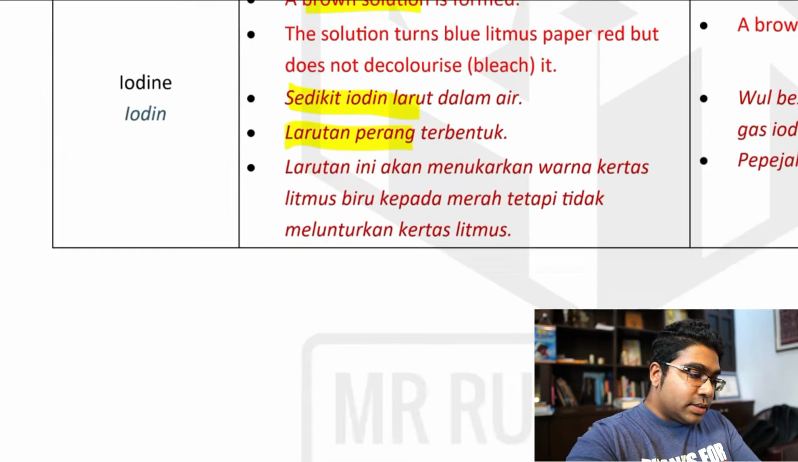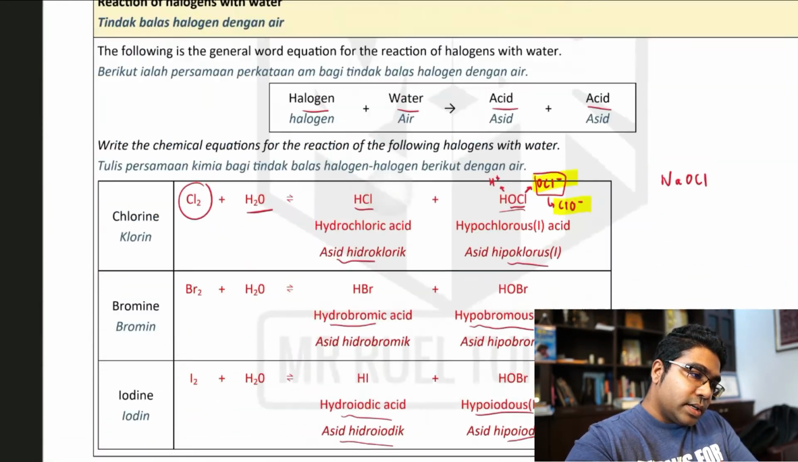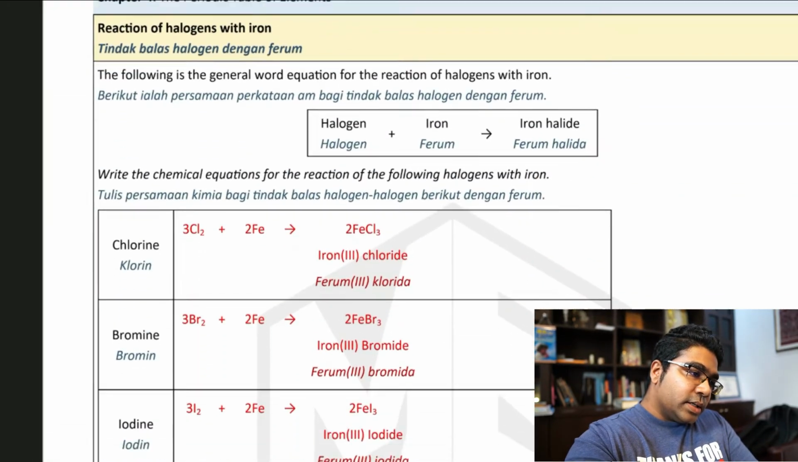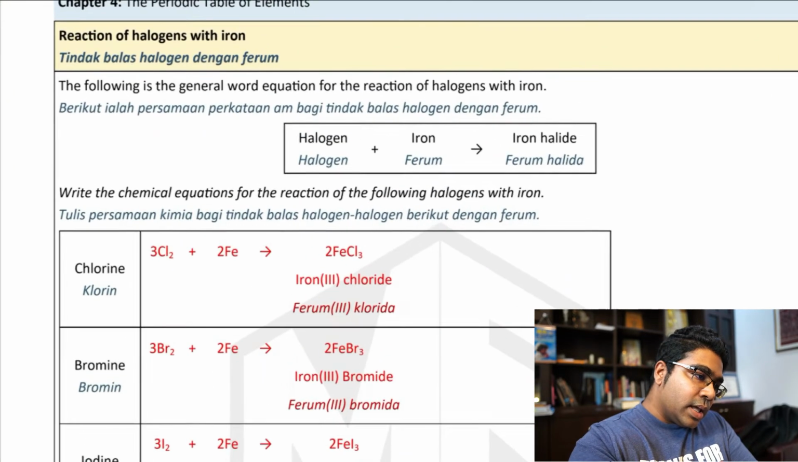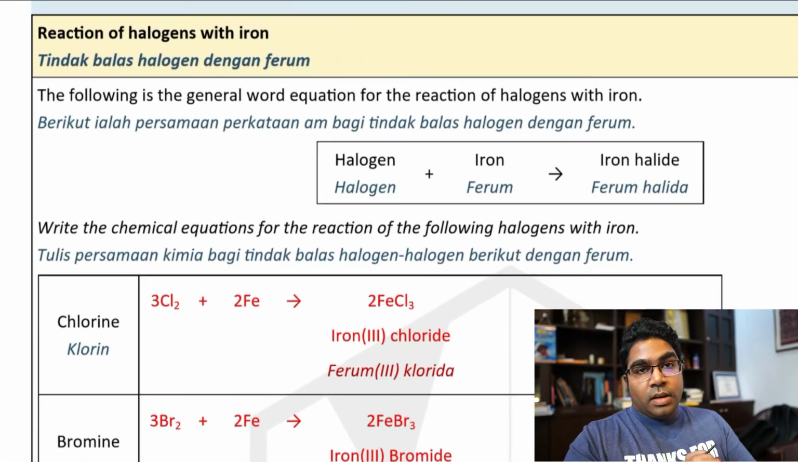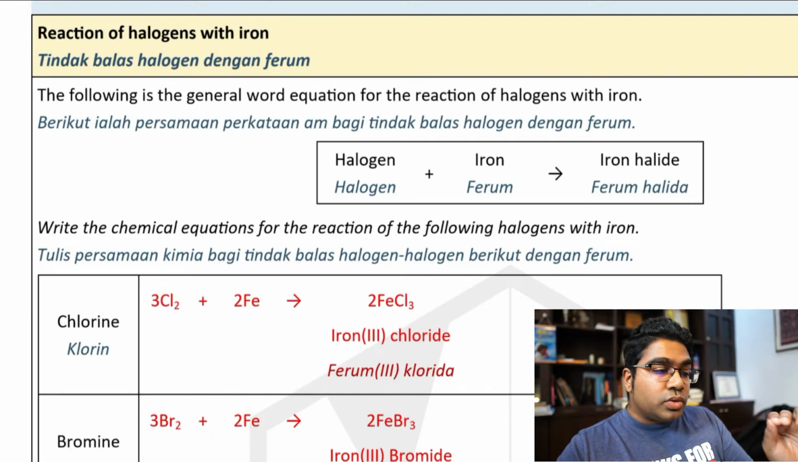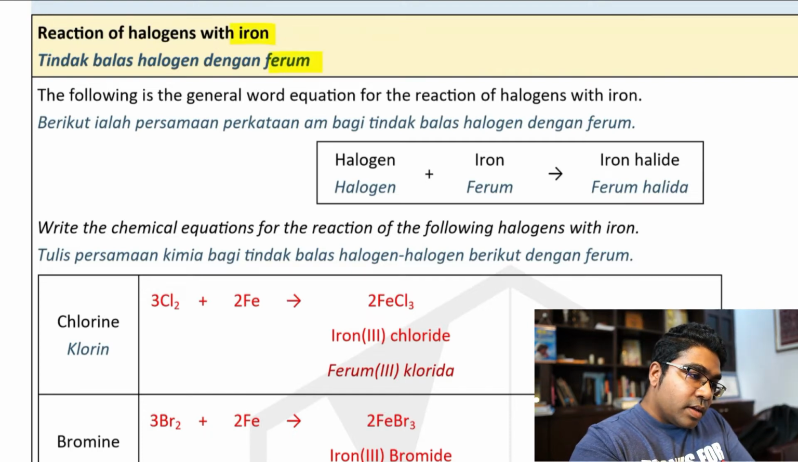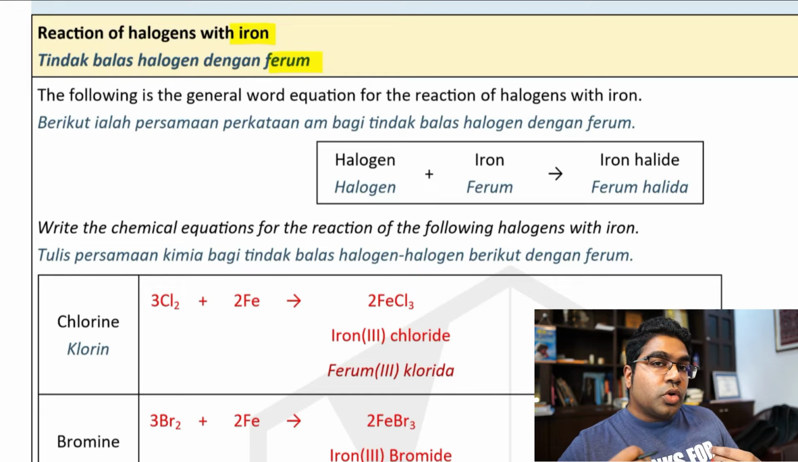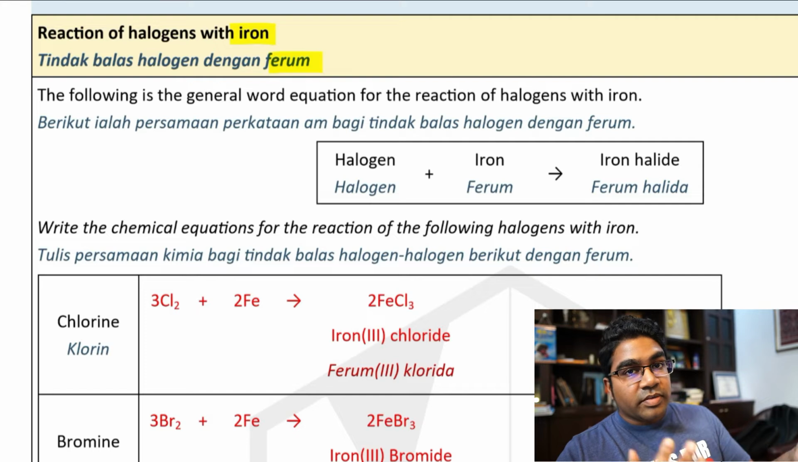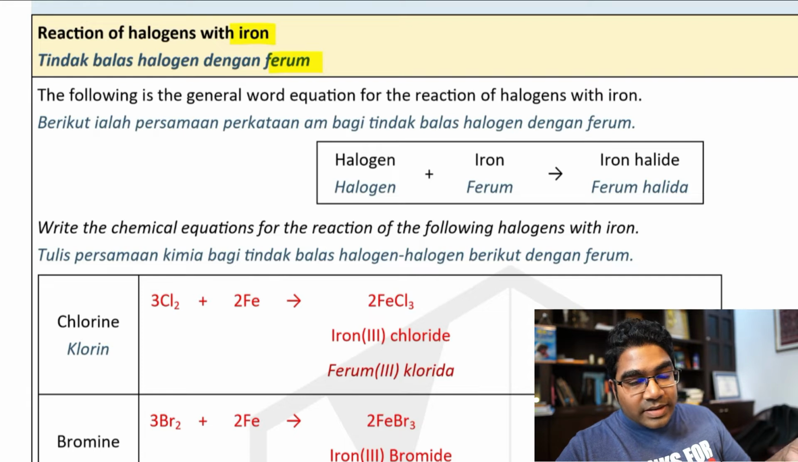Alright, so this is the reaction with water. Inilah reaksi tindak balas dengan air. Seterusnya kita ada tindak balas dengan ferrum, iron. Now in this case, dalam buku teks kita gunakan contoh ferrum. Sebenarnya unsur kumpulan 17 boleh bertindak balas dengan banyak jenis logam. Actually it reacts with a few types of metals, reactive metals. It can react with a few other metals as well. Tetapi contohnya kita gunakan ferrum. We use iron as an example.